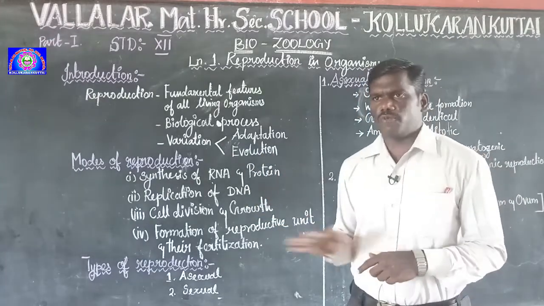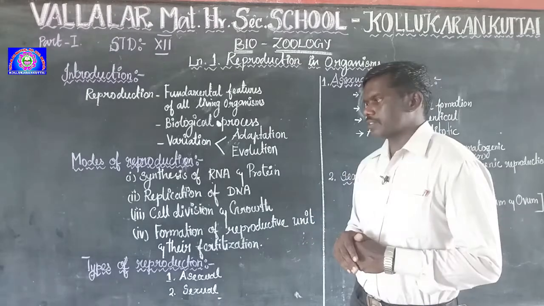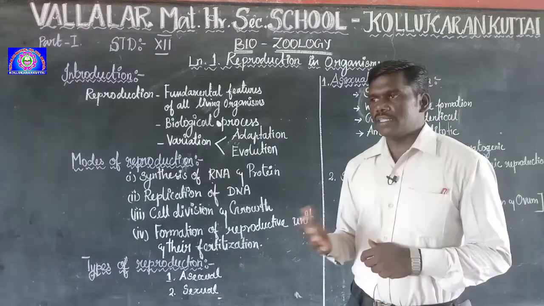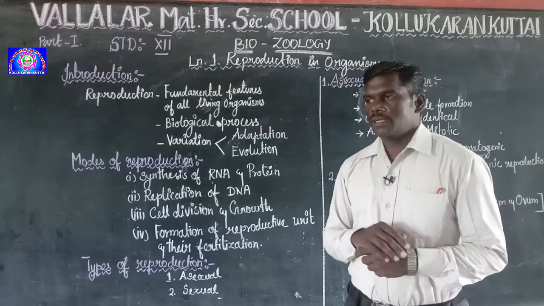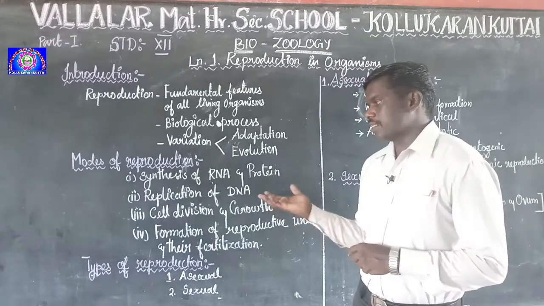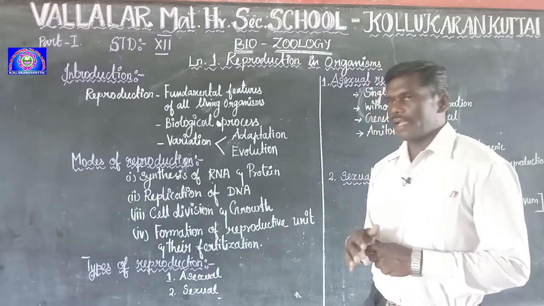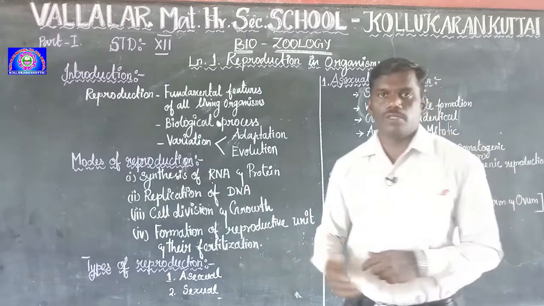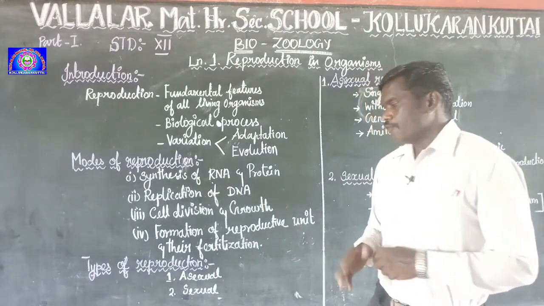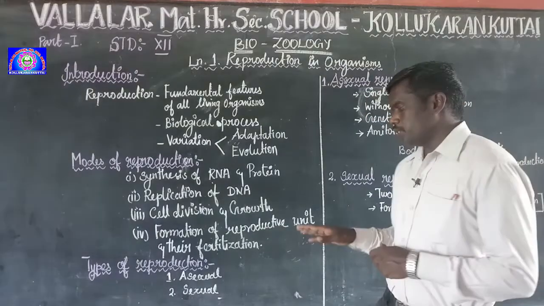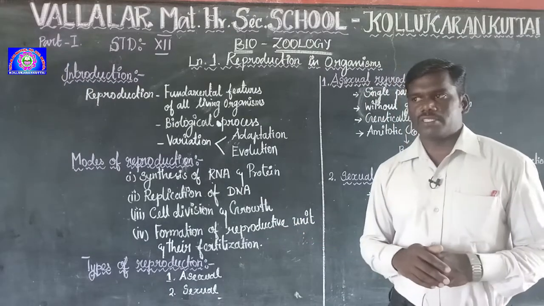This is essential for all the lower organisms. Followed by, if you take DNA-dependent organisms, replication of DNA. Followed by cell division and then growth, and then formation of the reproductive unit and fertilization.